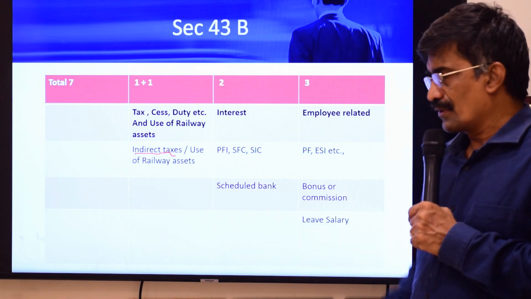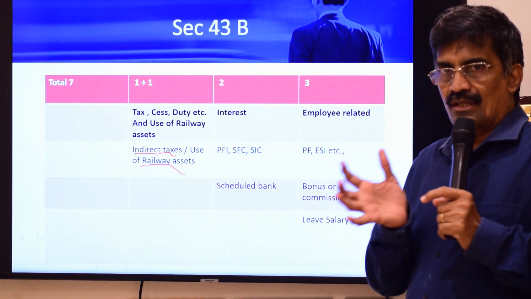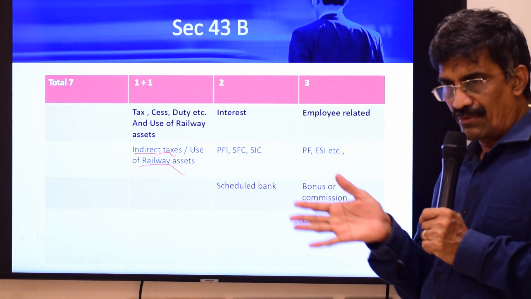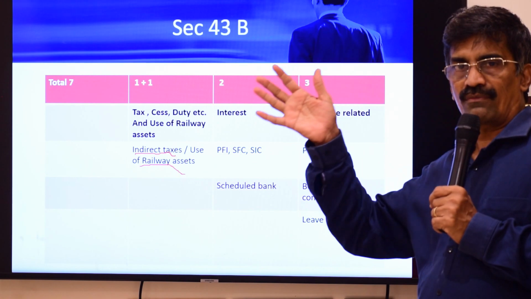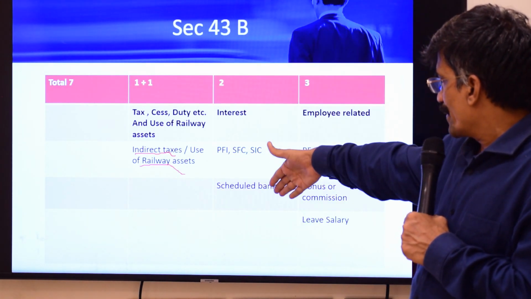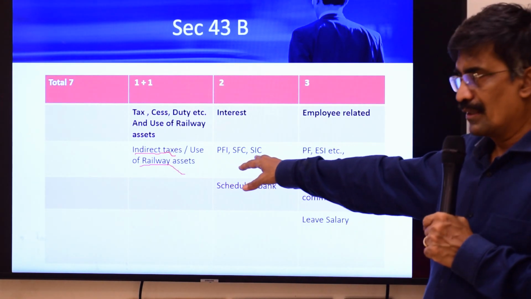Then use of railway assets. If you use railway assets for carriage of your freight and other things, you can claim it as a reduction, but unless you make the payment either before the end of the previous year or before the due date for filing tax returns, you cannot claim. Then you have two interest payments covered. I've just used some abbreviations, but I'll elaborate.